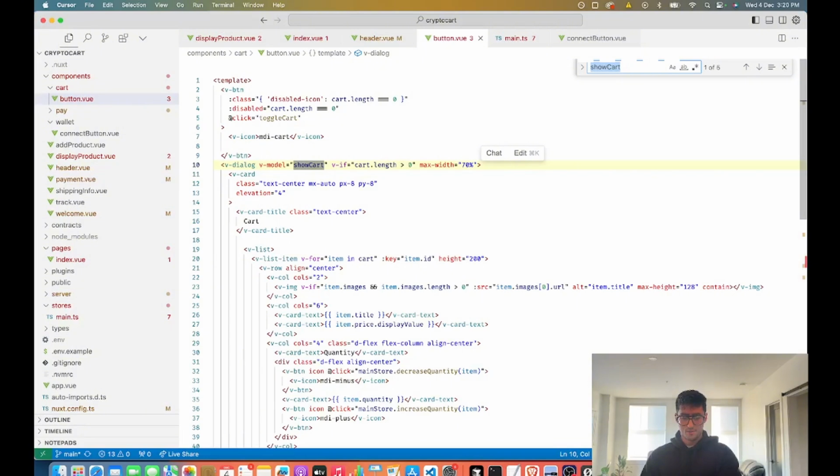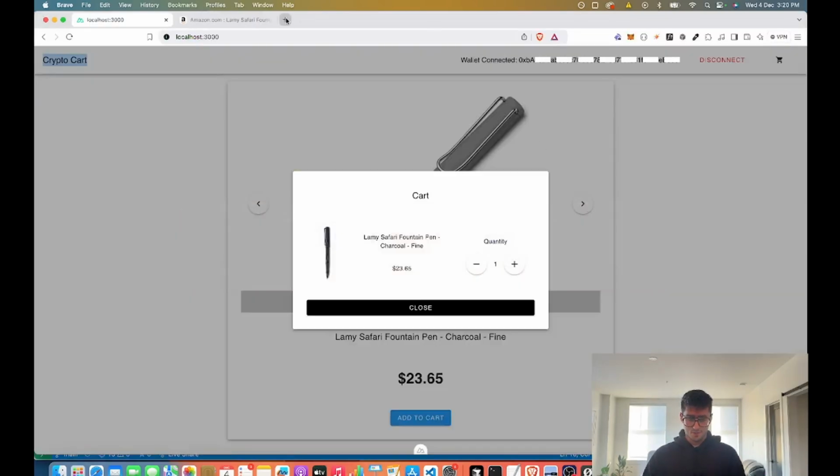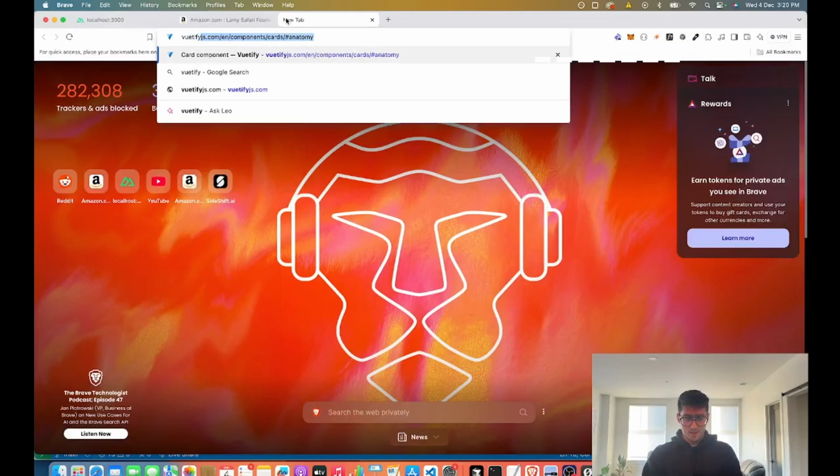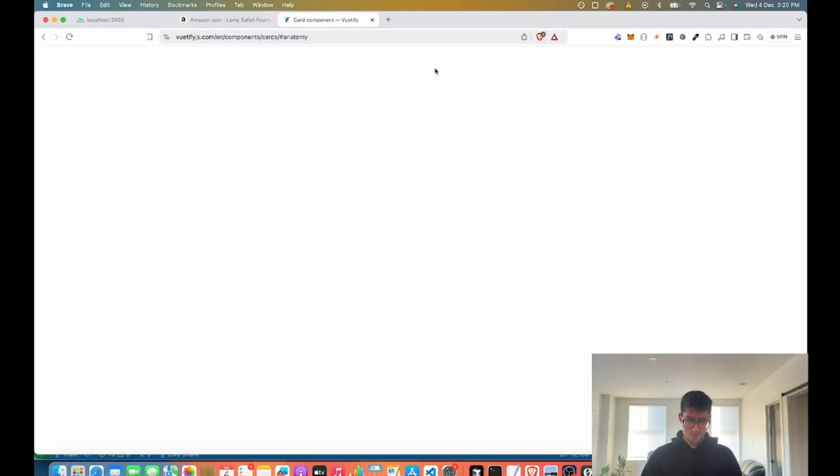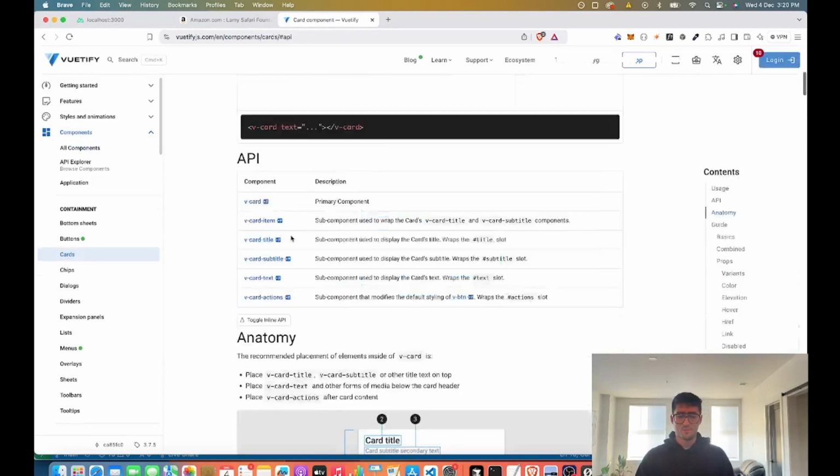And then show cart here. So this whole dialog, this v-dialog, is coming from a library called Vuetify, which is pretty awesome. I'll just search it real quick. Vuetify. It's pretty awesome. Sort of a basic component library here.